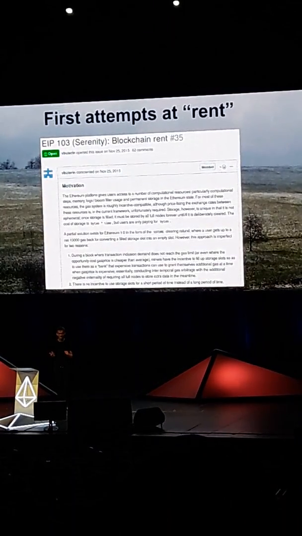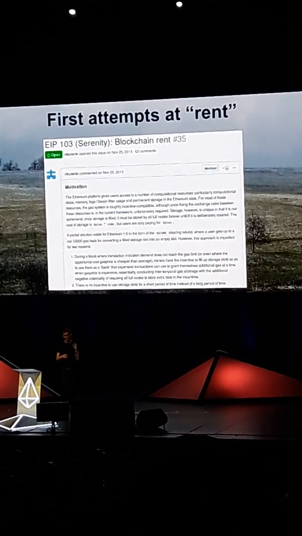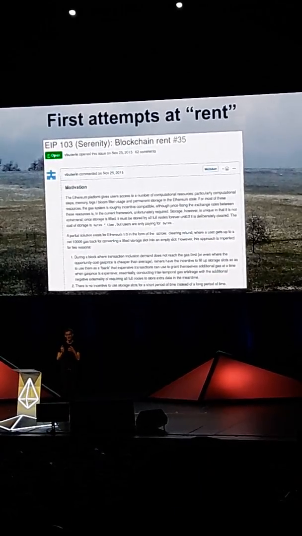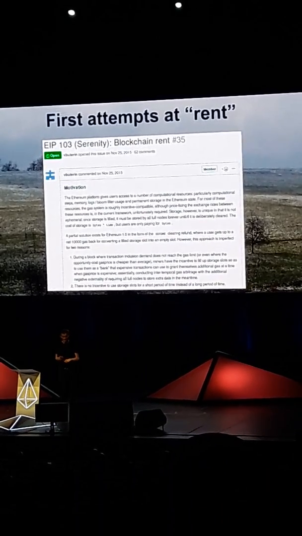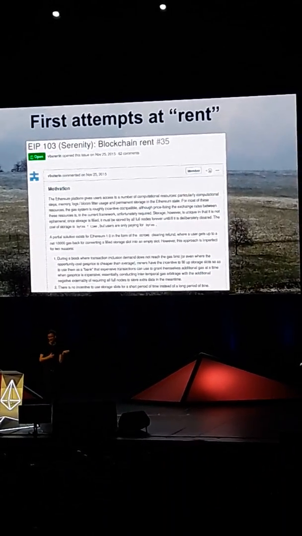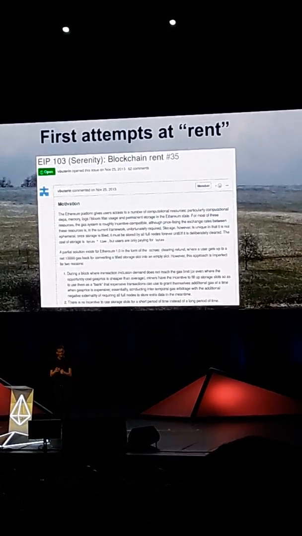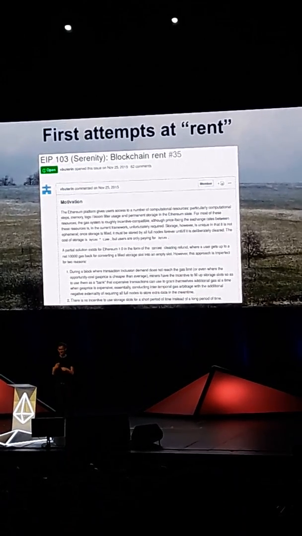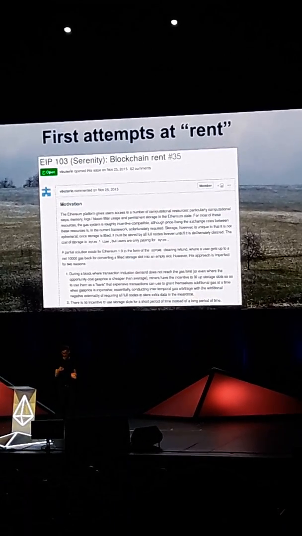Rent. So this is the idea that instead of charging a big one-time fee for filling storage, we would charge fees over time. So basically, for every day or every block or whatever that some storage slot is filled, you would have to pay some amount of ether for it. There was this one EIP, number 35, that I tried to call EIP 103, but really it was EIP number 35 because that was the issue number and that takes precedence. And this was one of the really early ideas at trying to formalize this concept. And we've had many iterations on the idea of how to implement rent maximally nicely since then.